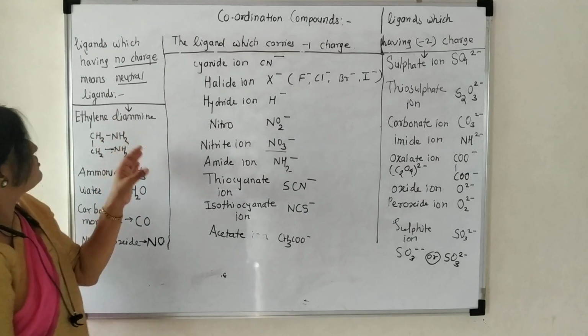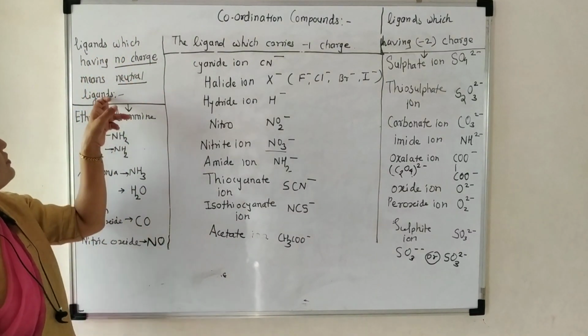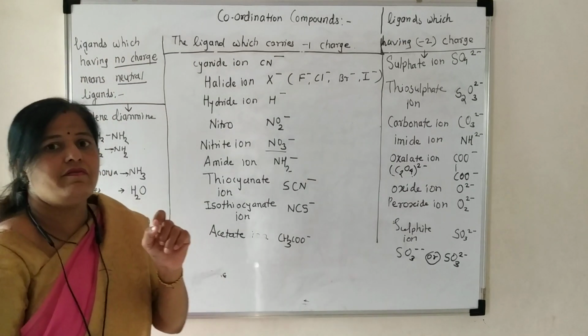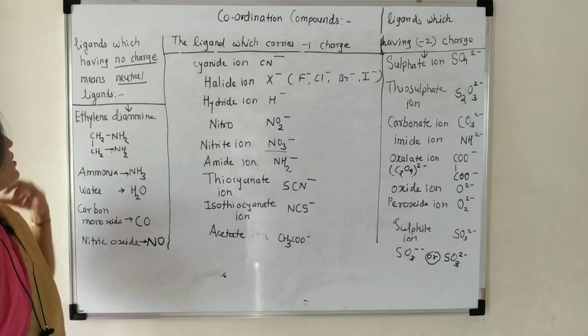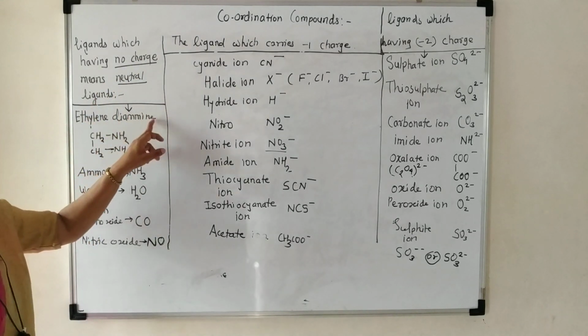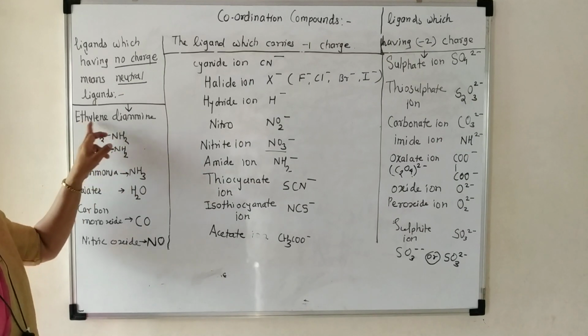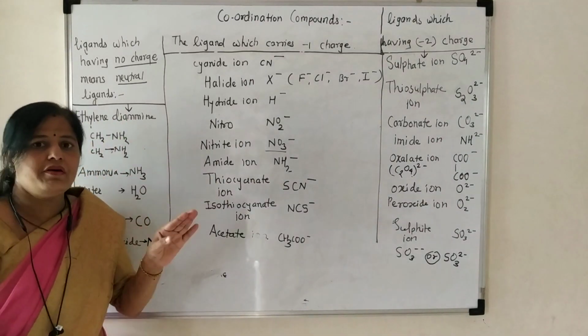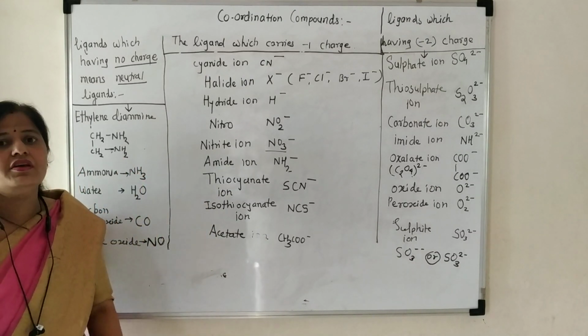And these are the ligands which have no charge, meaning neutral ligands. The ligands which do not have any positive or negative charge are called neutral ligands. For example, ethylene diamine, CH2NH2CH2NH2, does not have any positive or negative charge, meaning it is taken as 0.